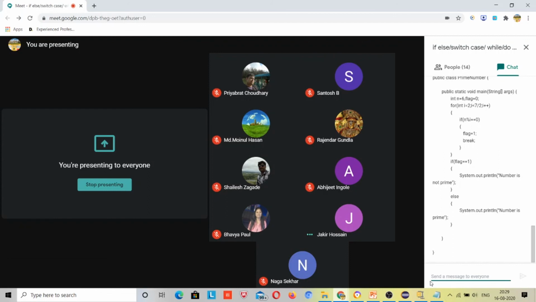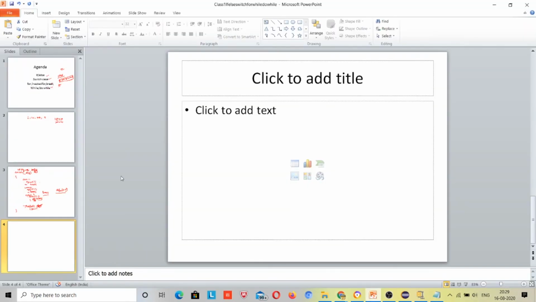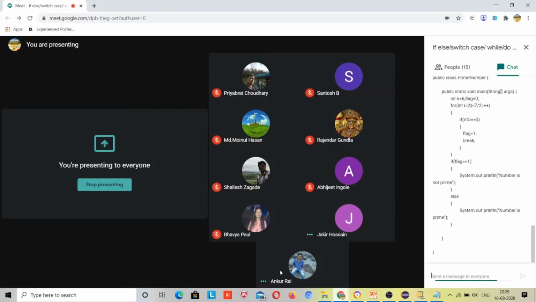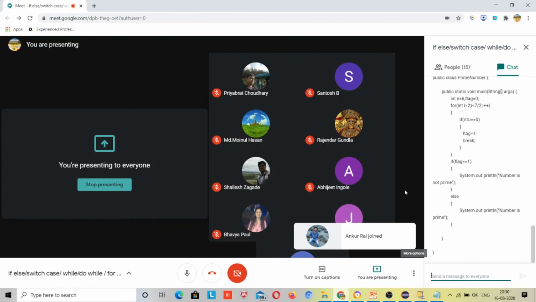Okay, we are far behind our agenda today, so I'll be moving forward now. I have not explained the nested for loop, right? Okay, I'll explain the nested for loop first.